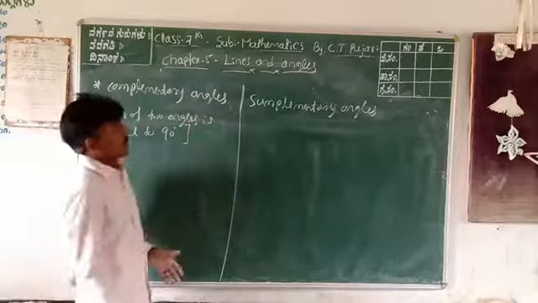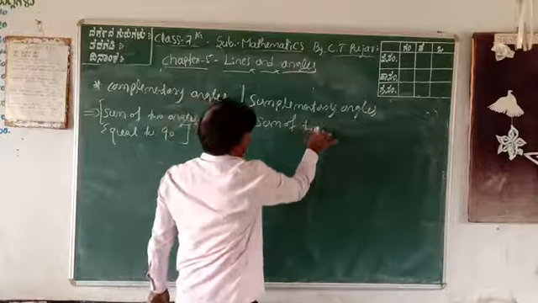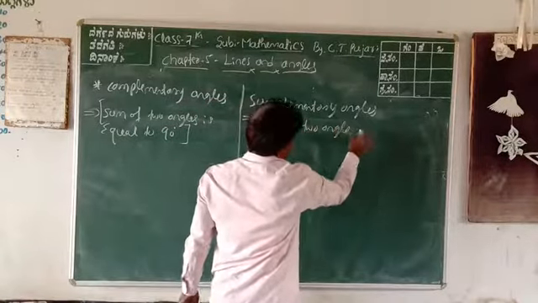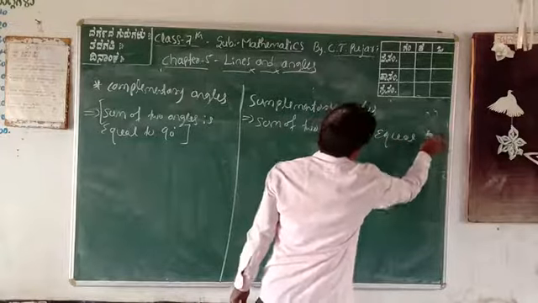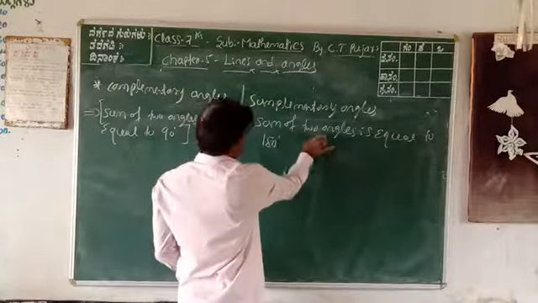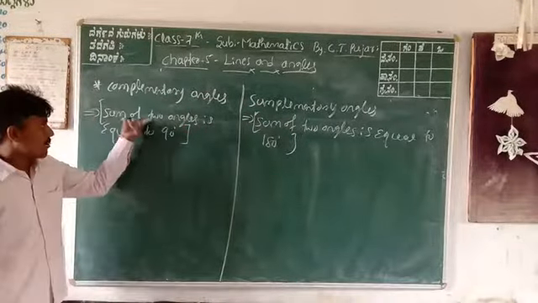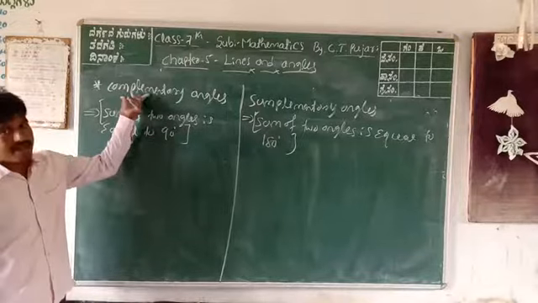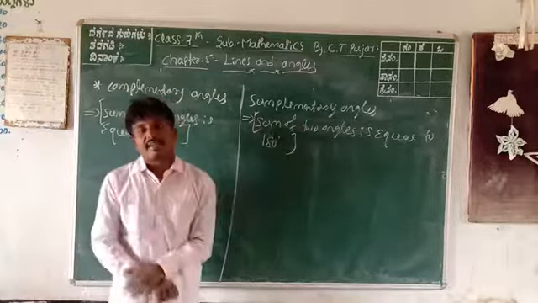In supplementary angles, the sum of two angles equal to 180 degrees is called supplementary angles. Got it? The sum of two angles equal to 90 degrees is complementary, and the sum of two angles equal to 180 degrees is supplementary.